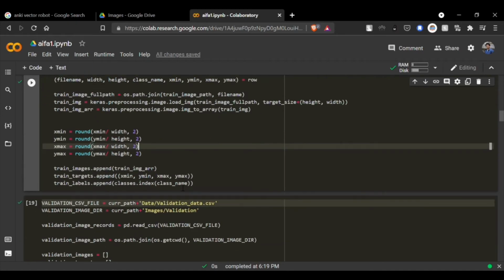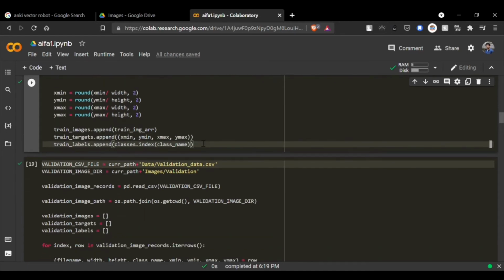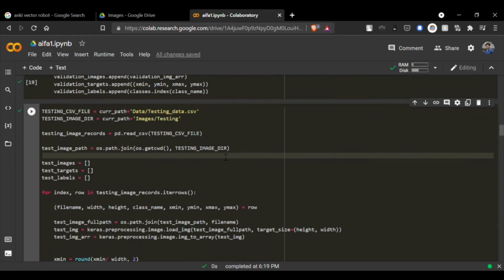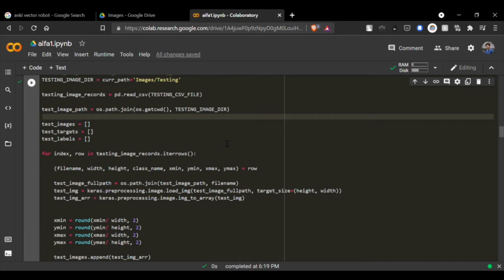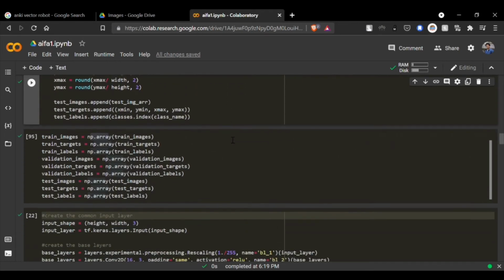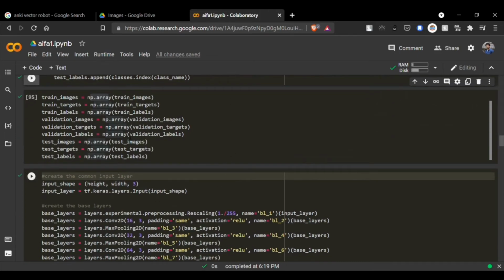Finally, we have stored training images into train_images as NumPy arrays and stored the scaled coordinates in train targets. Train labels stored the class index, 0 for vector and 1 for no vector. We have stored similar arrays for validation and testing as well. The above written codes come under pre-processing. Now my friend Vamshi will walk you through the training process.